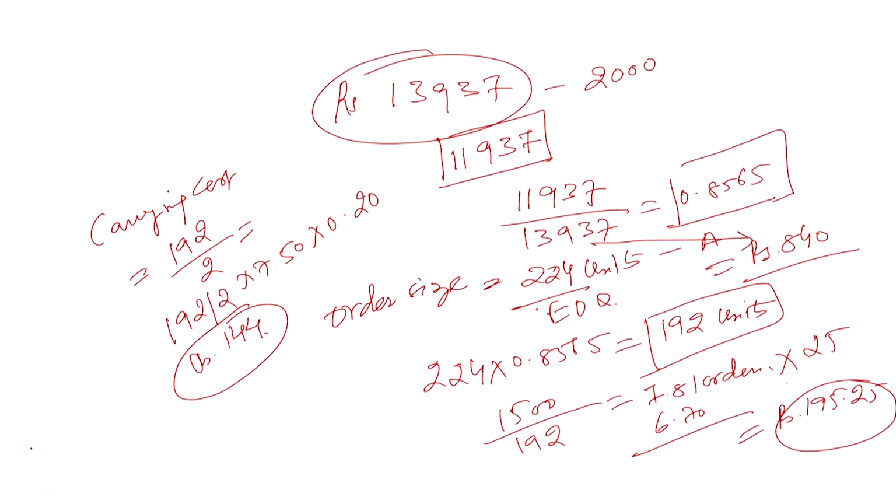So in this case we have got the revised ordering cost and carrying cost, and we will have to calculate this for all the items, that is, the revised EOQ for all the items. As we have done in the case of item A, we found the ratio of the restricted working capital to the unrestricted working capital, that is 0.8565. In this same ratio we revised the EOQ for item A. Earlier it was 224 units; multiplied by the ratio we worked out, it came up as 192 units. It came down.